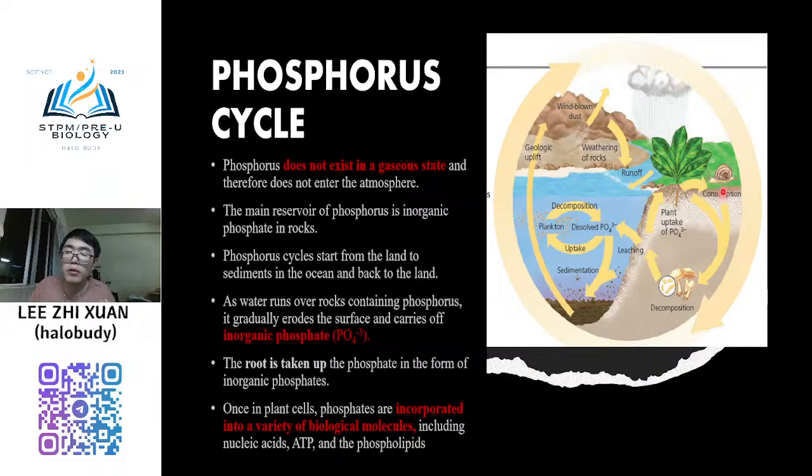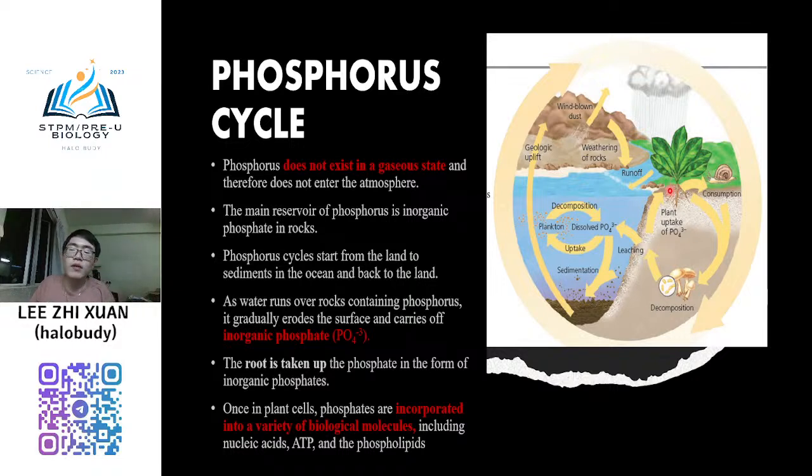it will decompose our dead bodies. It will take the phosphorus from us. And then it will release the phosphorus into the marine organisms. After that, it will undergo sedimentation again, and then repeat. So it is similar to the carbon cycle, but the difference is that it will not exist in gas form. There is no gas. Plants get carbon dioxide from the environment, from the atmosphere.